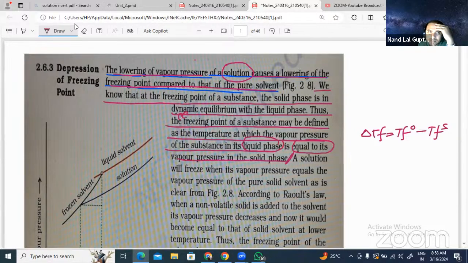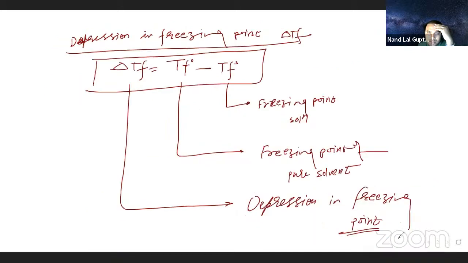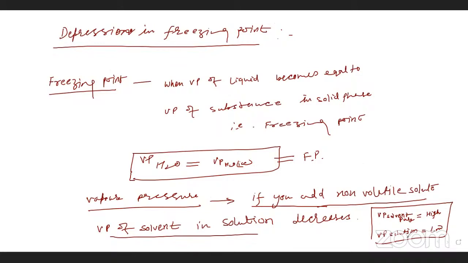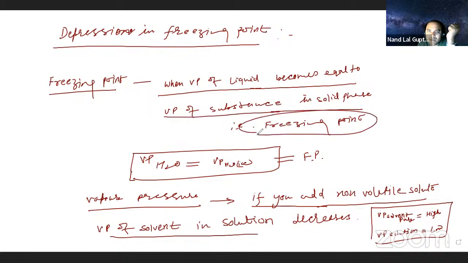Here you see, if you add a non-volatile solute, the vapor pressure of the solution decreases. When the vapor pressure of the liquid becomes equal to the vapor pressure of the substance in solid phase, that is called what? Freezing point. That is what they are talking about. So you might get this, right?